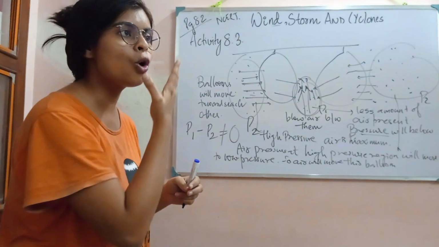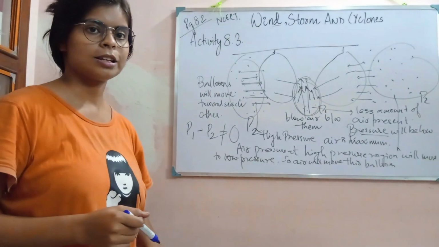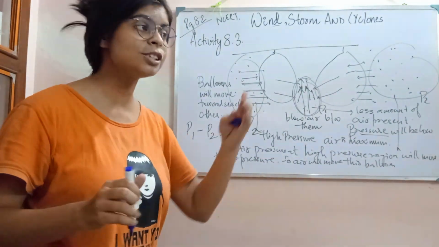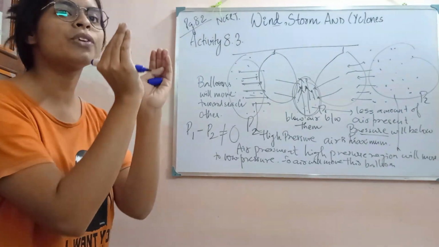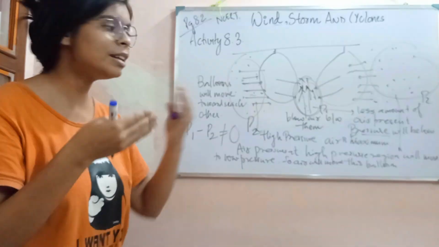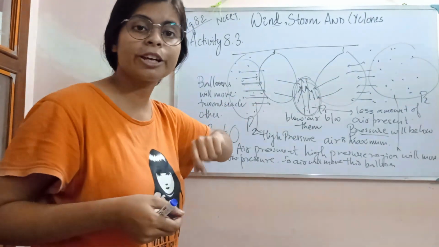As a result, a low pressure region is created around it. Since all the air particles are moving forward, a lesser amount of air is present near my mouth, and as a result less pressure is created.